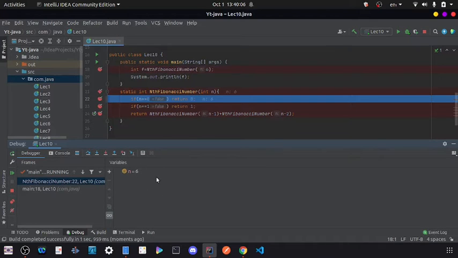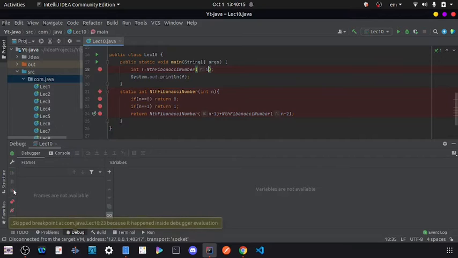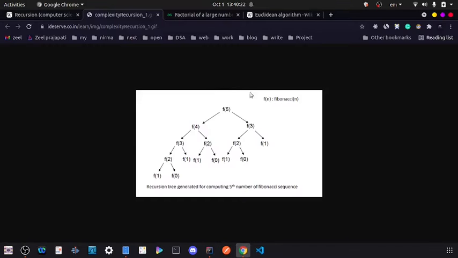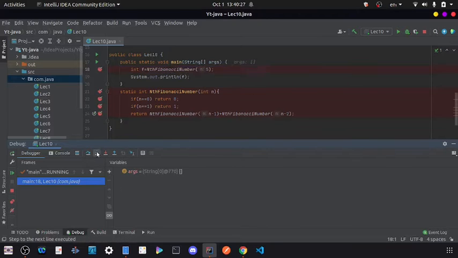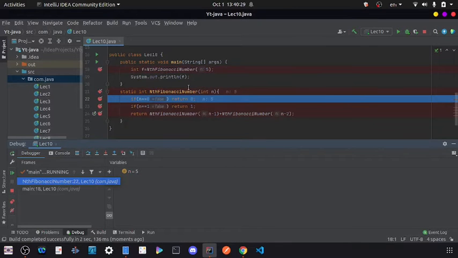In the next step our n will be... here, for restarting we have to stop the debugger and rerun, because we have f equal to 5 here, so we are going to do the same. Then go to the next step. It should go into the function. Let me make it bigger. Here the nth Fibonacci function on line 22 will be called, and what is our argument? n equal to 5.